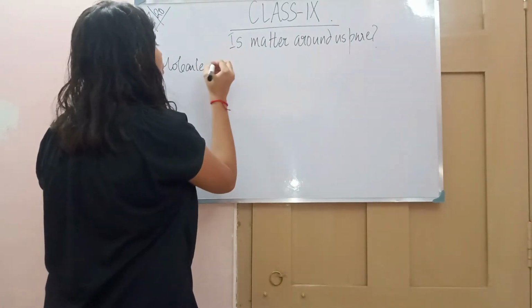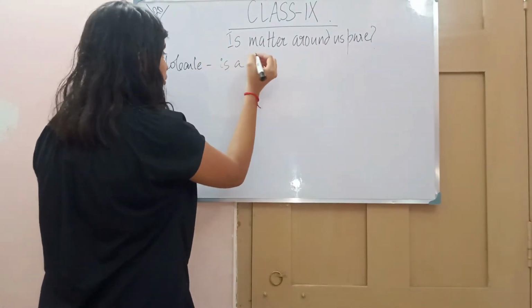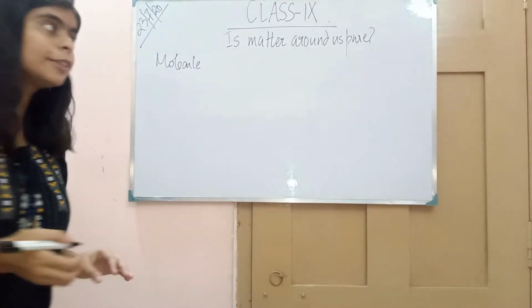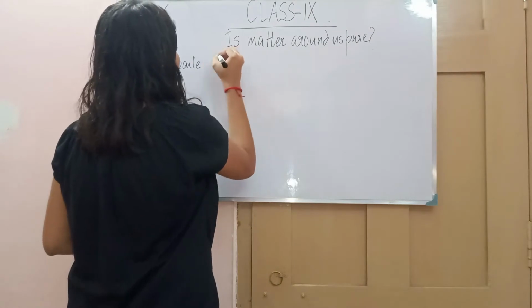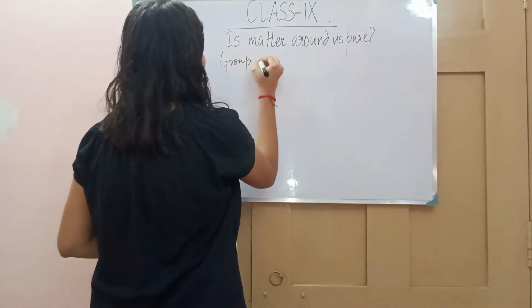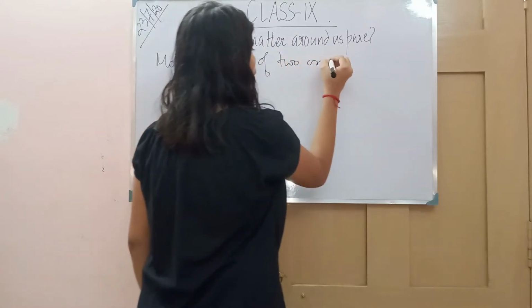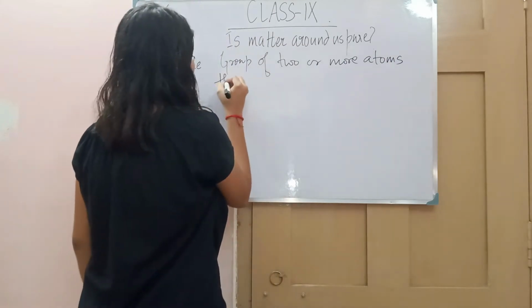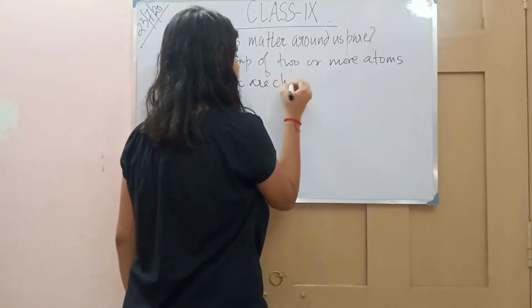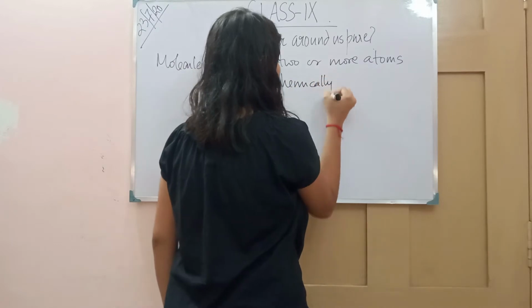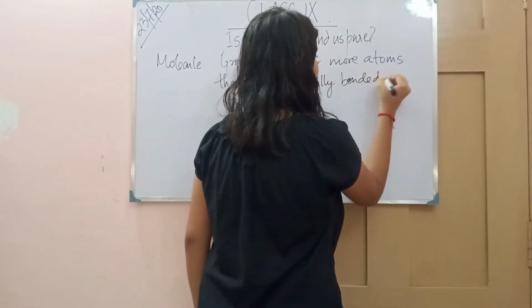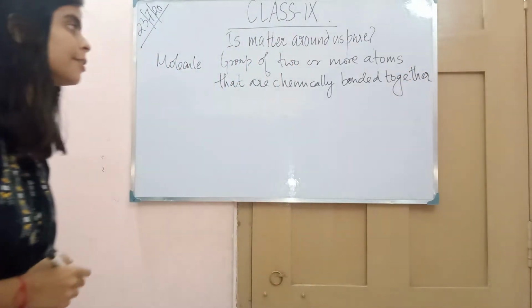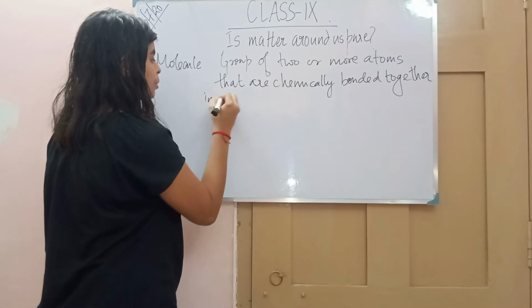So what is molecule? The molecule is a group of two or more atoms that are chemically bonded together in a definite proportion.